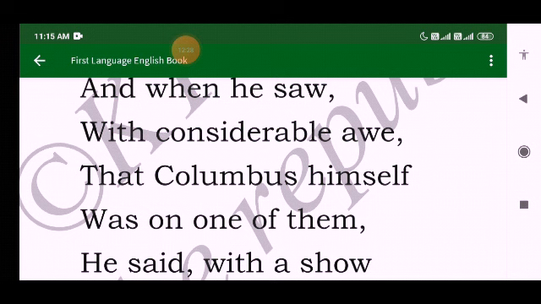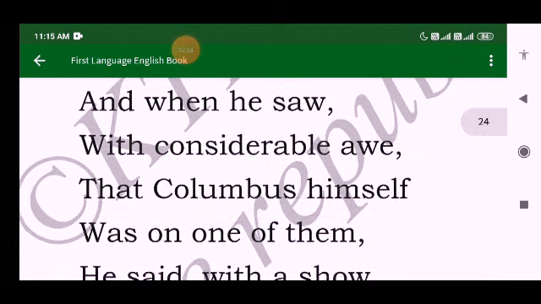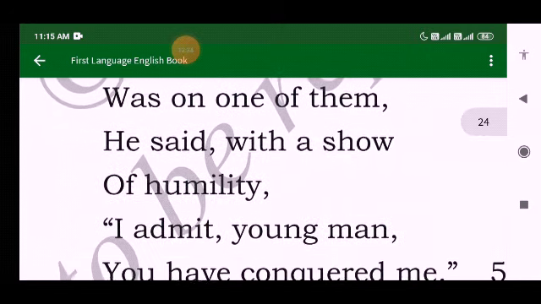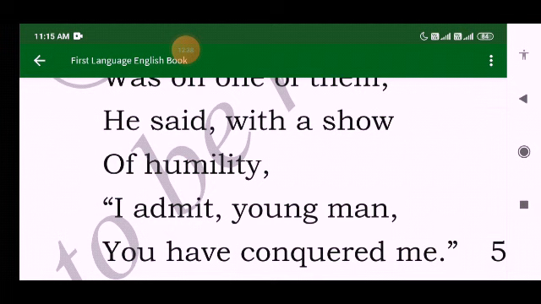Finally, on seeing this, the sea admitted, and what it says is, with a show of humility, I admit, young man, you have conquered me. When the man successfully crossed the Atlantic Ocean with a lot of struggles on his voyage, the sea agreed to its defeat, and said, I admit, young man, I agree that you have conquered me.